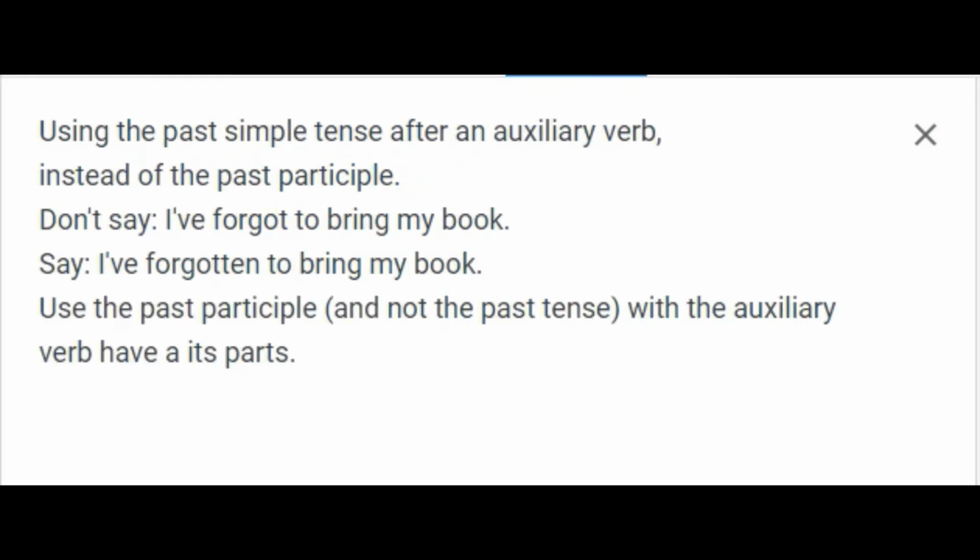Using the past simple tense after an auxiliary verb, instead of the past participle. Don't say, I forgot to bring my book. Say, I've forgotten to bring my book. Use the past participle, and not the past tense, with the auxiliary verb have and its parts.